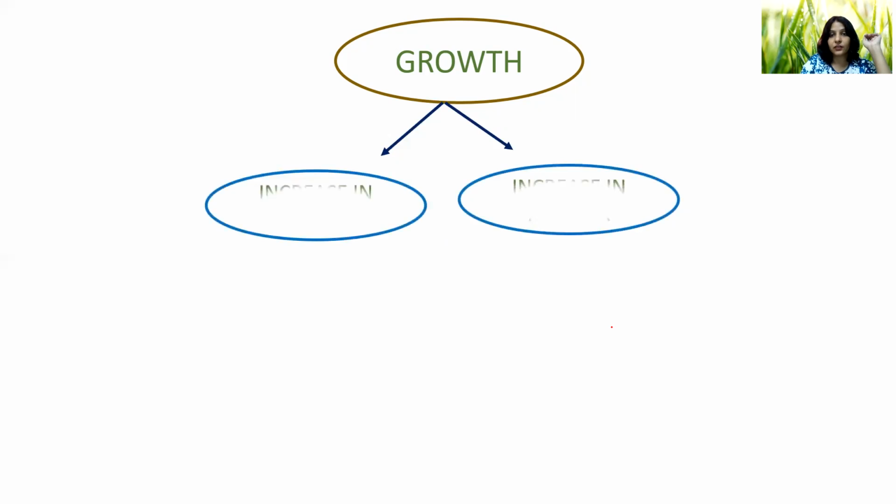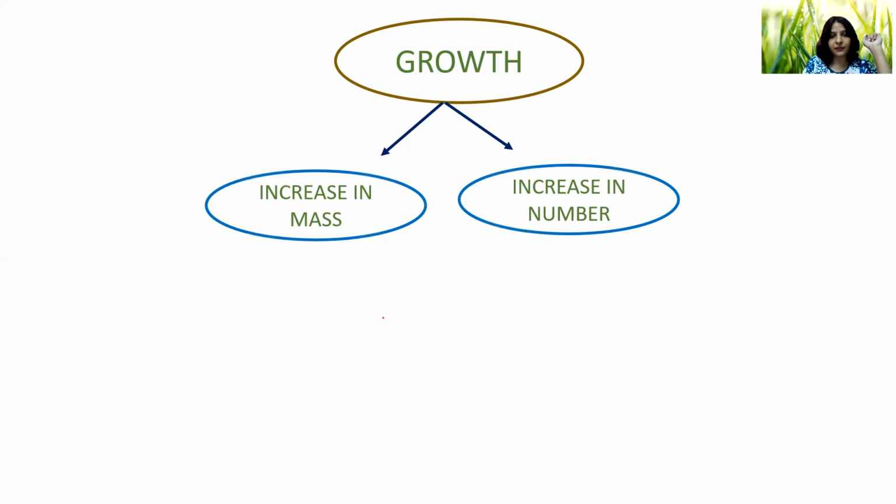If I take this pen, I will not see that it was a baby, then it is growing into a child, then an adult. So the pen is not growing, and we can say this pen is non-living because it is not capable of growth. But first, let us define what growth is, because in science we need a proper definition and understanding of each term. So what is basically growth? Growth is increase in mass, increase in number.